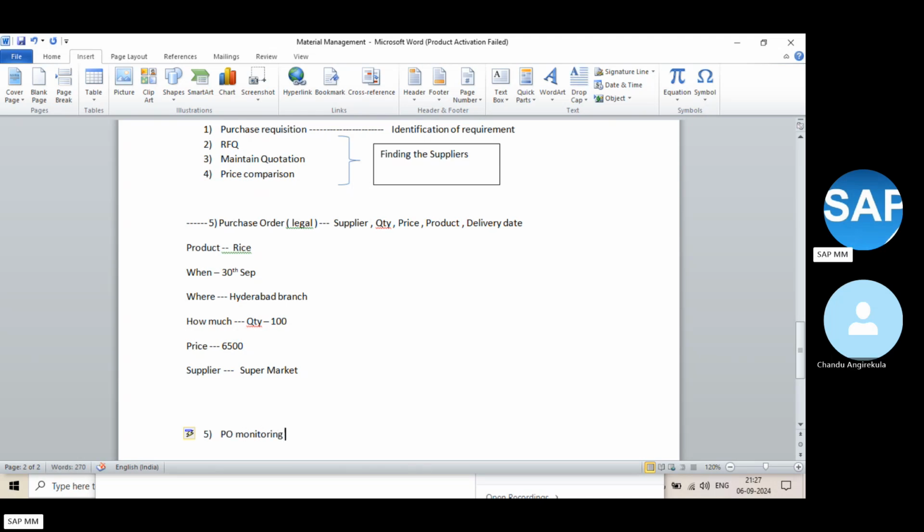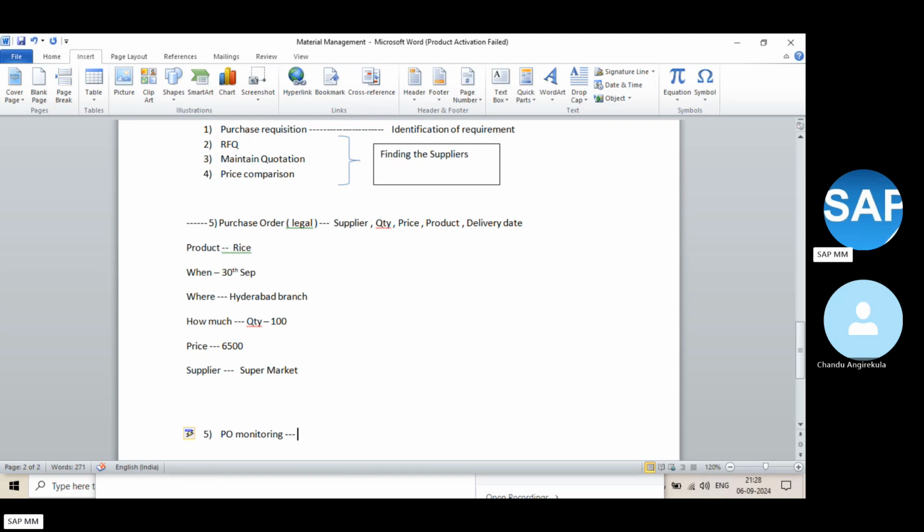If you have not received any information from the supplier within the time frame, you immediately raise it: this is the PO we created, but we still have not received the acknowledgement, please accept my order. If they do not accept, then there is no use. So in PO monitoring, we check the acknowledgement, confirmation, shipping, all this information. We are tracking and monitoring that.